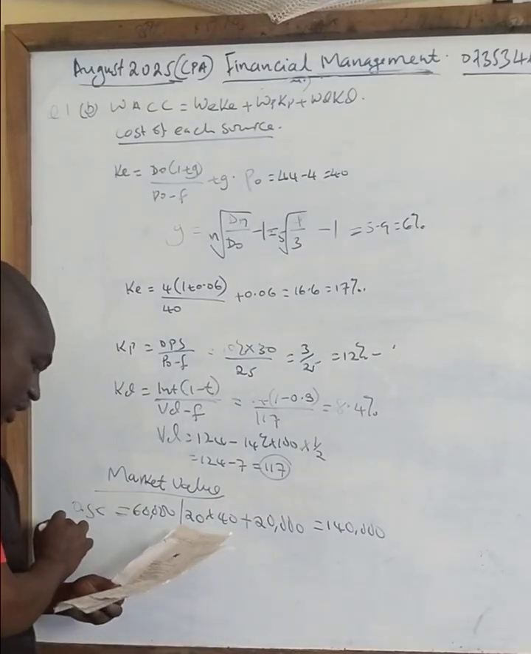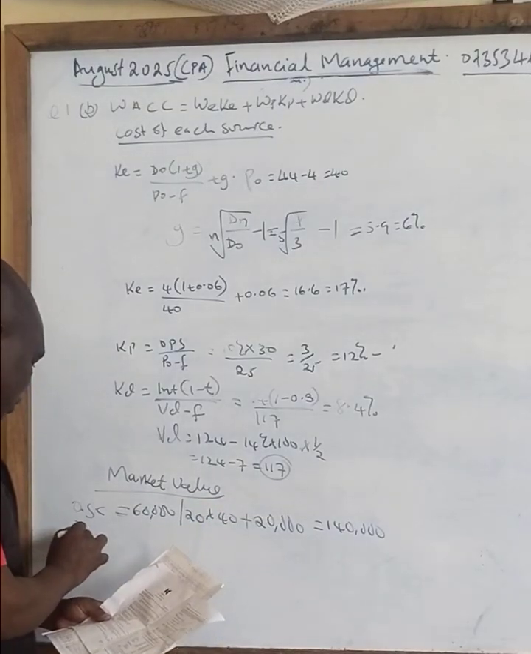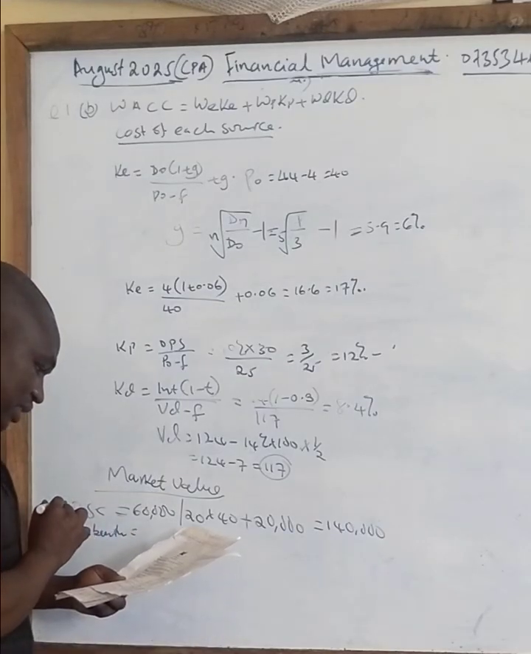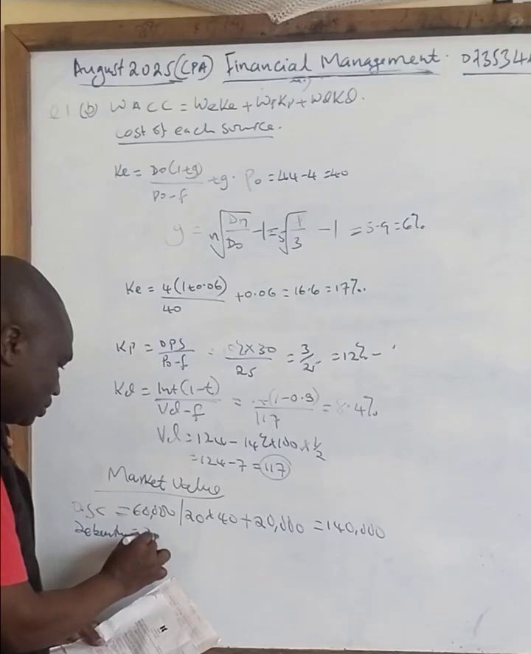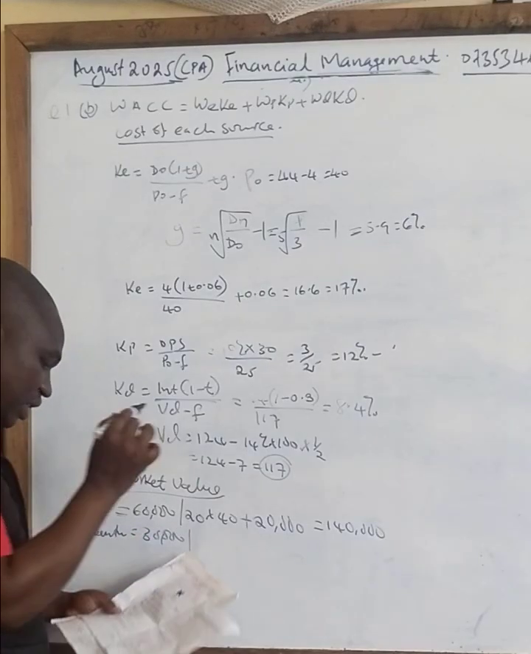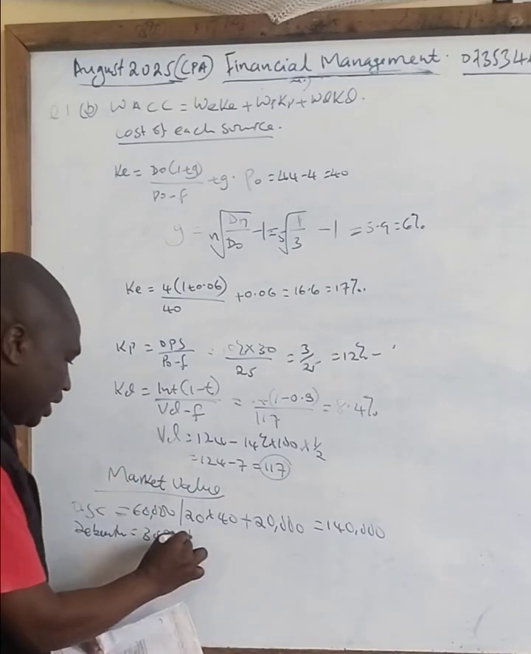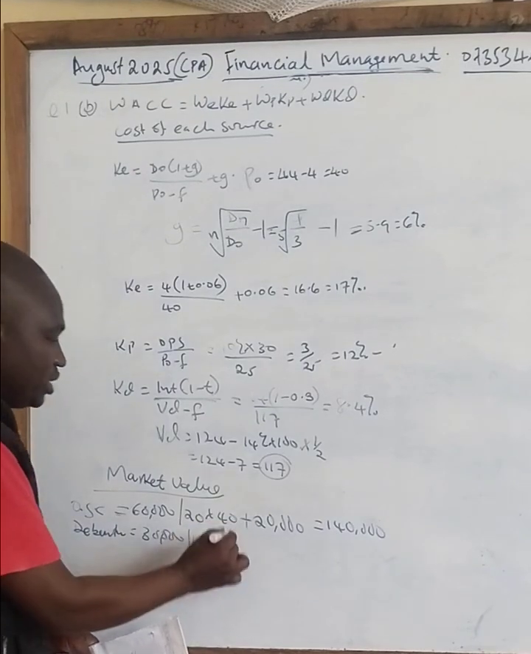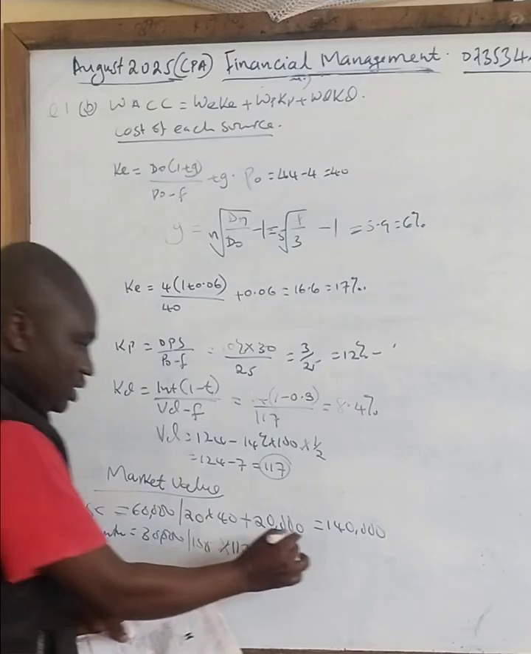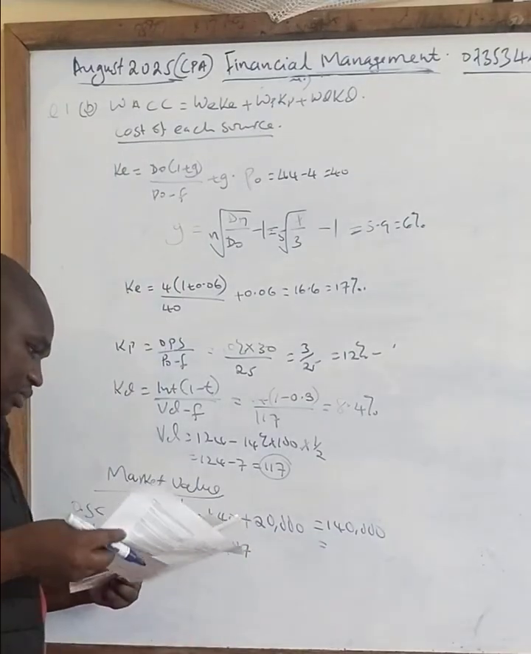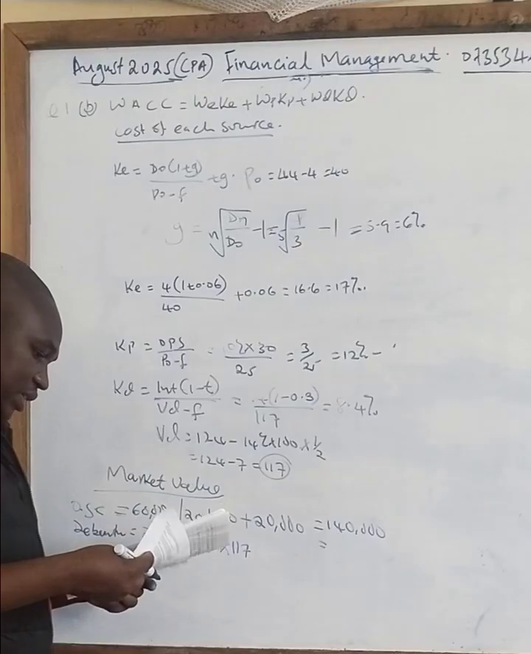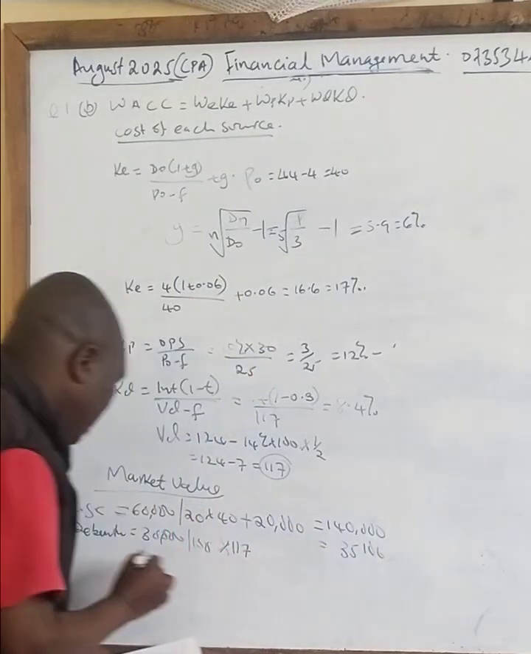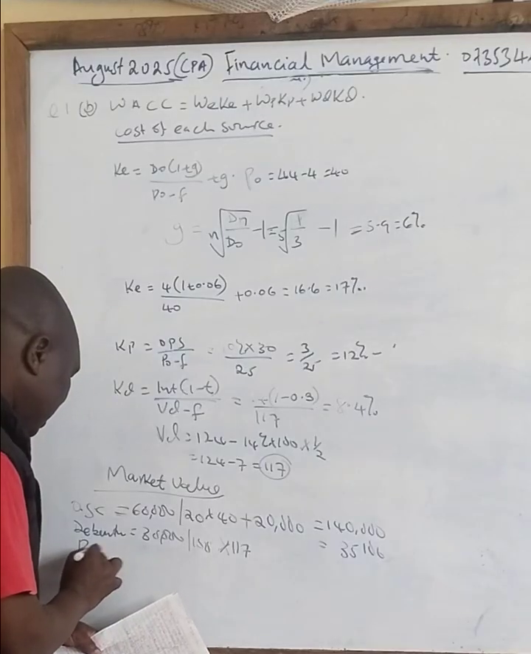Then we go to the market price of debentures. What is the value of debentures, class, given? 30,000. How much per debenture, the par value given there? 100. How much is the market price of the debenture, class? 117. So what is the value there, class, if you multiply? If you multiply that, you will get 35,100.